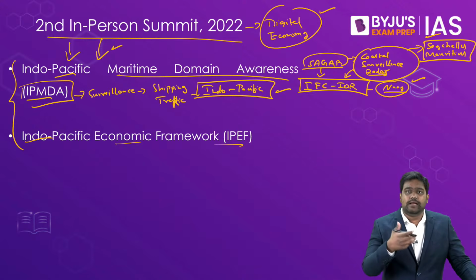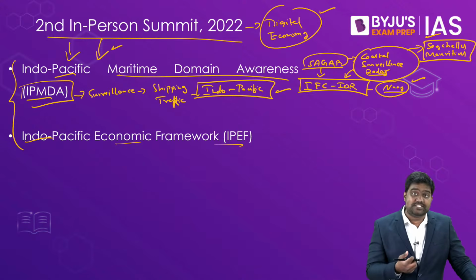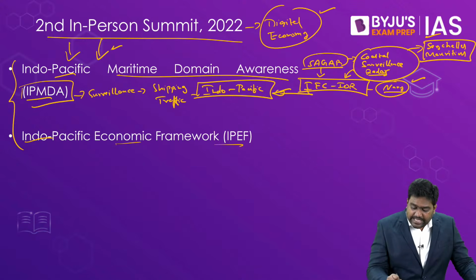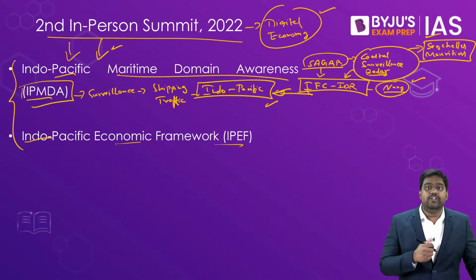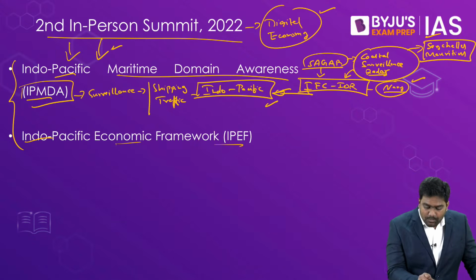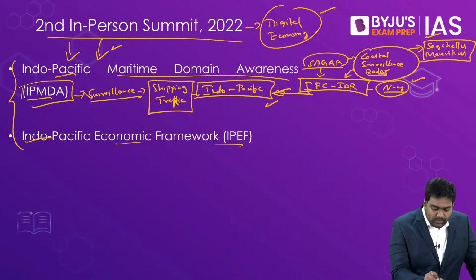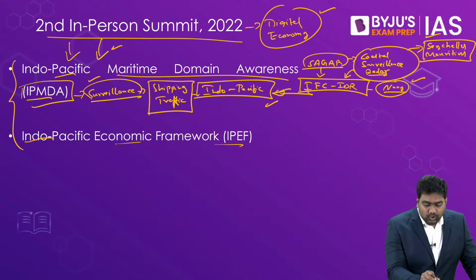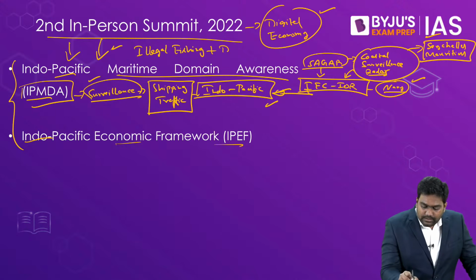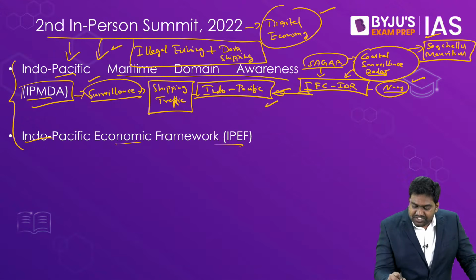Similarly, Japan, Australia and US have their own initiatives across the Indo-Pacific. So they are going to pool their information about the Indian Ocean and the Pacific Ocean, about the movement of ships in the region, and they are going to set up a surveillance network to keep a check on illegal fishing as well as to check dark shipping. That is illegal shipping that takes place in the Indo-Pacific, which is largely backed by China.